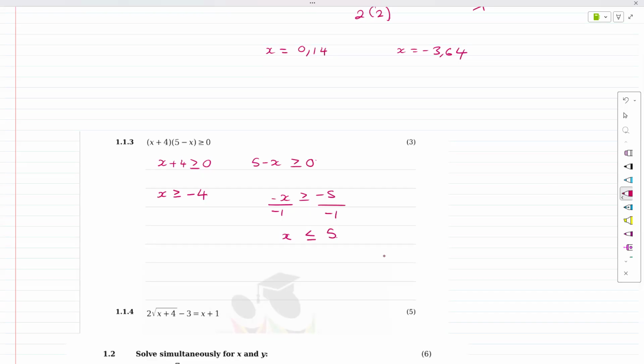Now you can go and write the interval notation. X is greater than or equal to negative 4, or less than or equal to 5. Or you can go and draw a diagram, right? There's negative 4. There's 5, and you can go here, right?